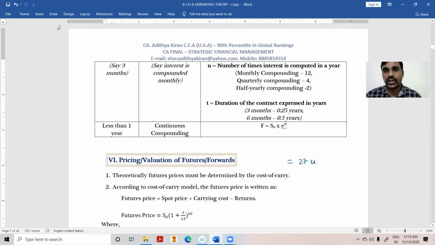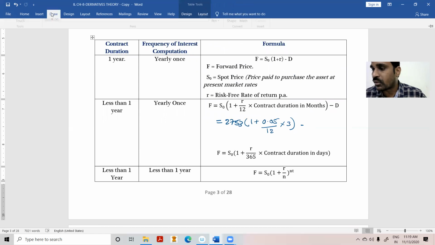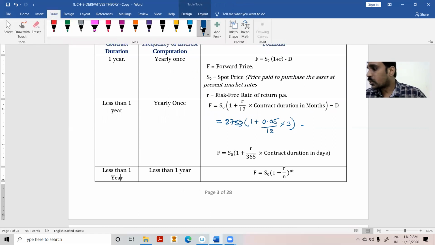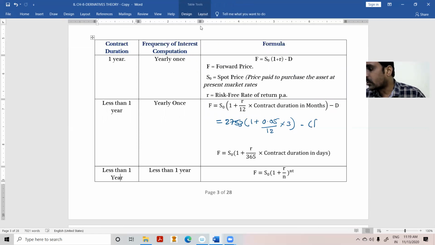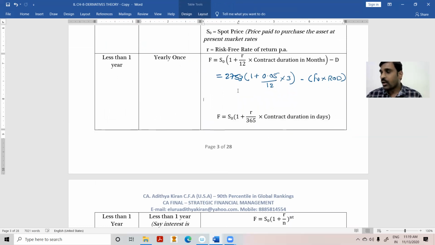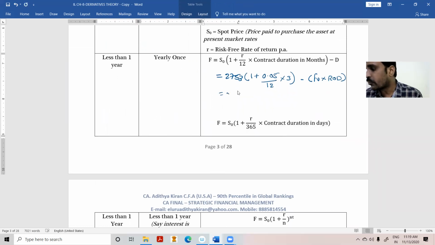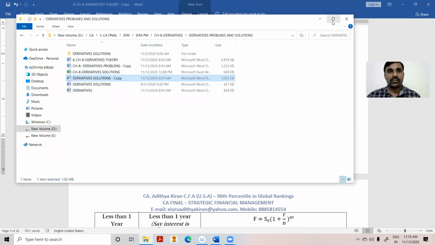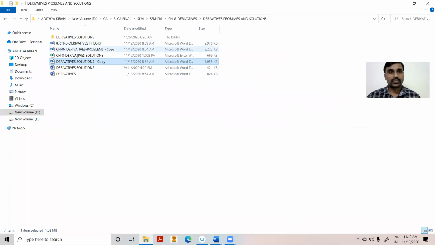Once again, I'm substituting in the formula just to make you comfortable with it. I'm repeating the same problem. The dividend amount is equal to face value into rate of dividend. So 2753 into 1 plus 0.05 divided by 12. If you remember the same formula, you can do it.